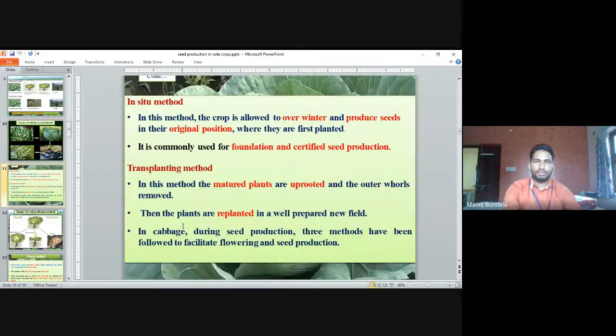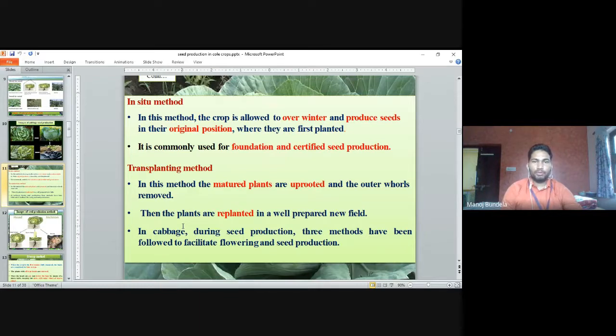So this is the stage. In situ method. In this method, the crop is allowed to overwinter and produce seeds in their original position where they are first planted. In the in situ method, we sow the seeds and the plant's head will develop, and we keep the head in the field itself. We do not harvest it; we keep it in the original position where it was planted.